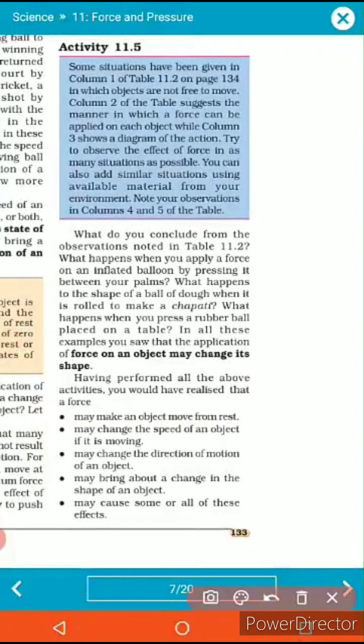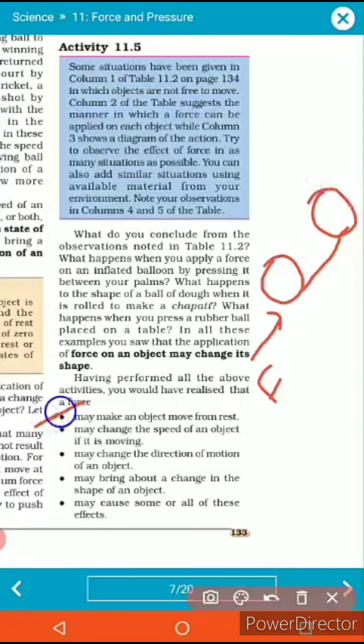A force may make an object run fast, may change the speed of the object, may change the direction of the motion, and may bring out a change of shape also. It may cause all of these effects. See, we will discuss all the effects. The first effect: it may make an object move from rest. Initially the object is here, suppose I am applying force over here, so the object will start moving.